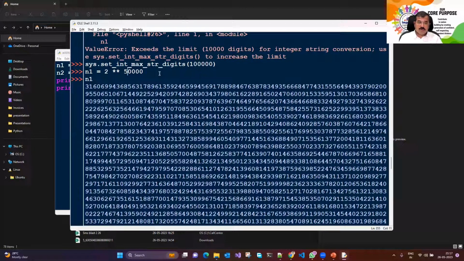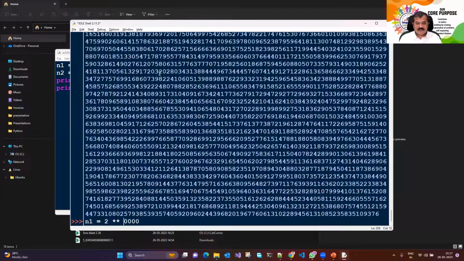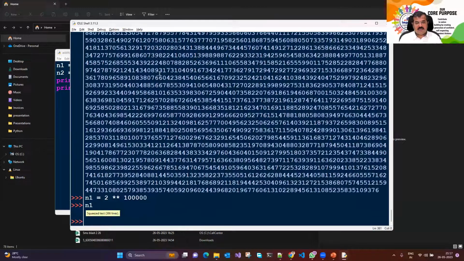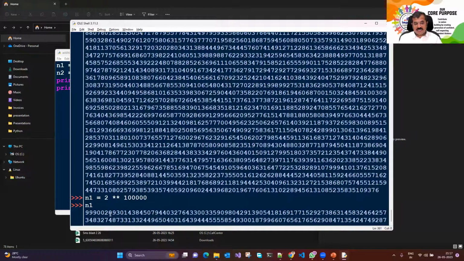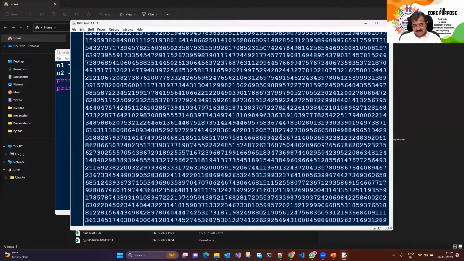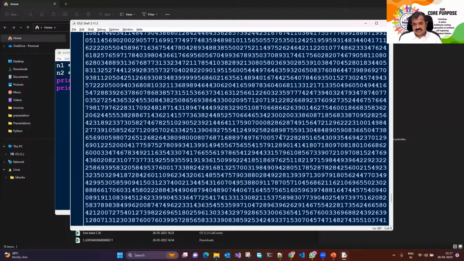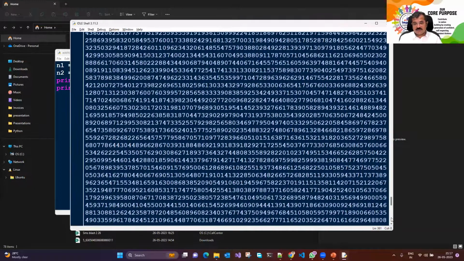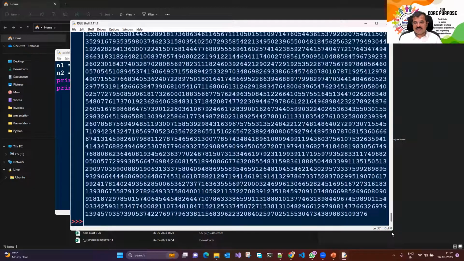Let's see for 2 to the power 1 lakh, it might be a bit much, but let's try. And this is coming, it will fit in 386 lines. A number of 386 lines. So if I click this, you have a number which is 386 lines long. Read this number like in Hollywood movies when they show some script appearing magically.